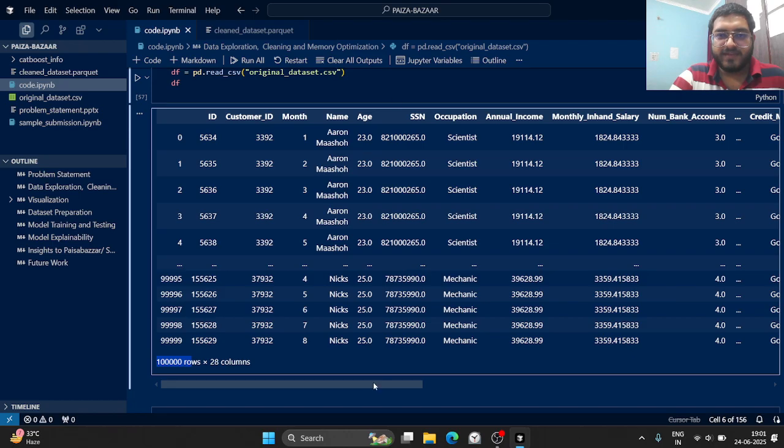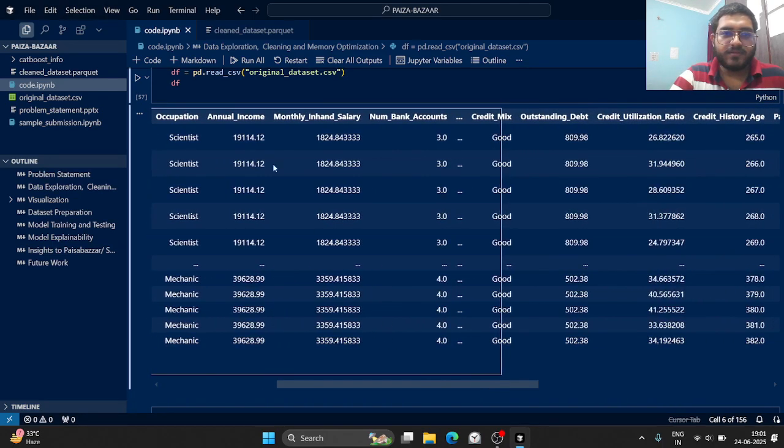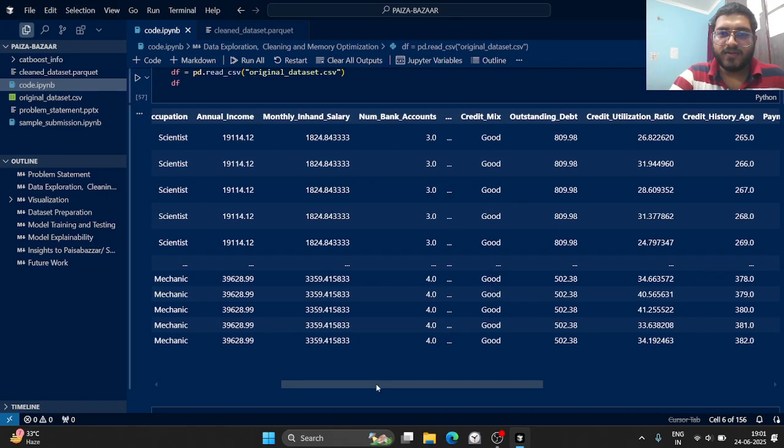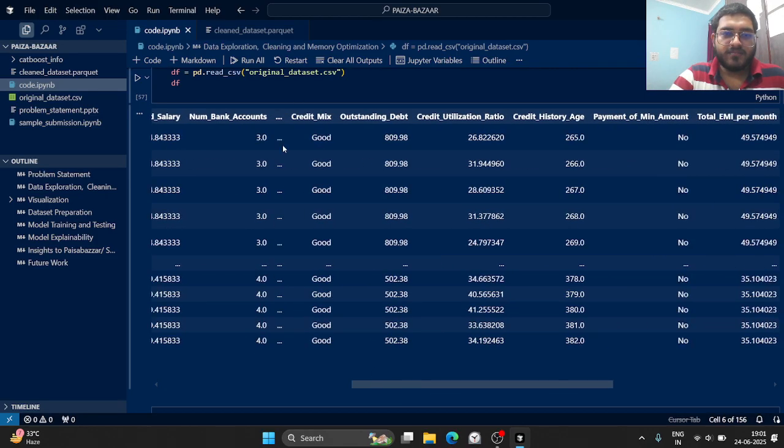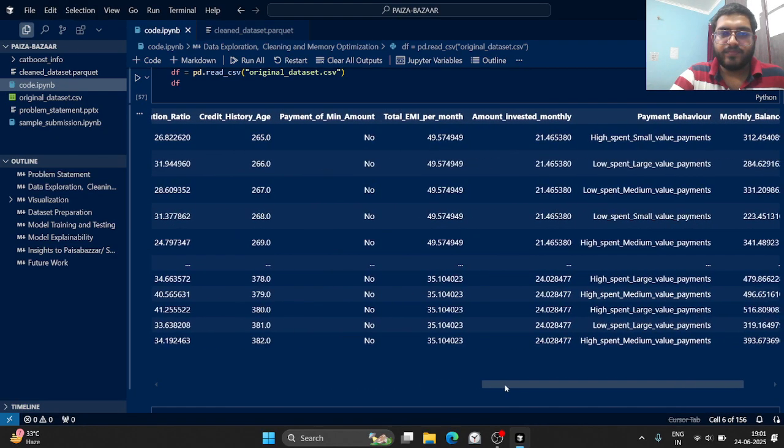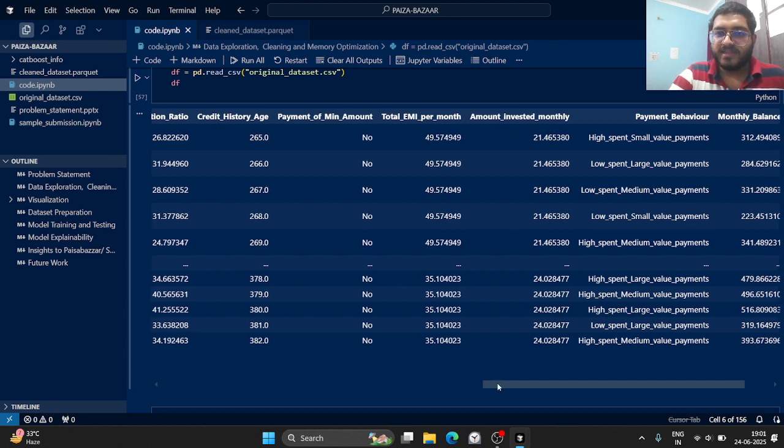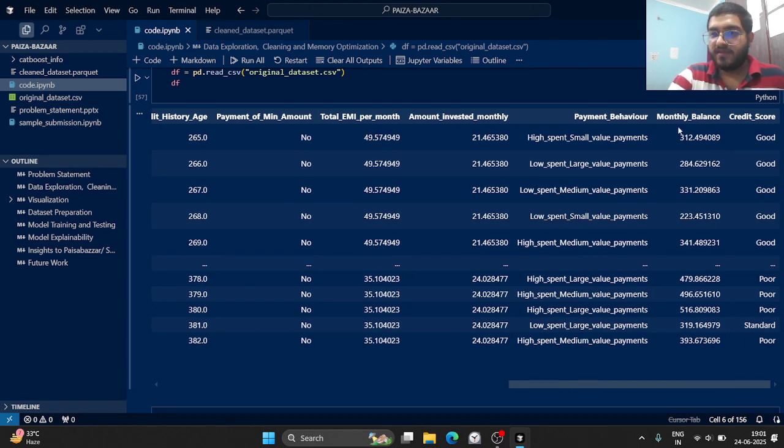We have age, SSN, occupation, annual income, monthly inhand salary, number of bank accounts. There are some more columns here: credit mix, outstanding debt, credit utilization ratio, credit history age, payment of minimum amount, total EMI per month, amount invested monthly, payment behavior, monthly balance, and finally we have a credit score. So basically we have 3 labels: good, poor, and standard.